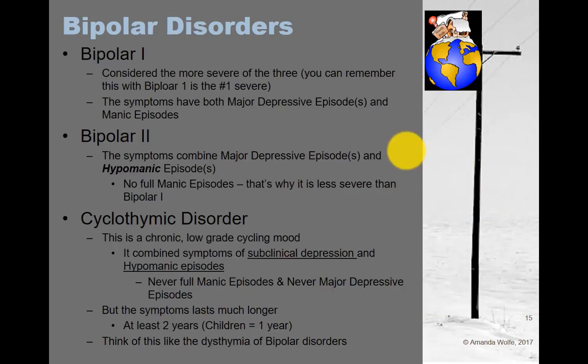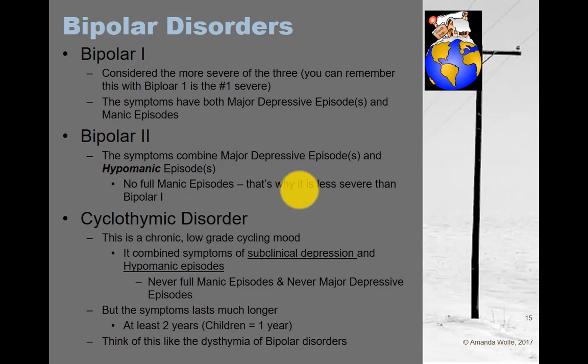Now, if we want to break this down, bipolar 1 is more severe. And I often tell students to remember this as bipolar 1 is the number one severe, right? It's the number one most severe. And how do we know it's the most severe? That's because they have both major depression and full manic episodes. We'll talk more about what a manic episode is in just a second. Bipolar 2 is second place. It's not as severe, right? And that's because you have your major depressive episodes, but you have hypomanic episodes, which are less severe than manic episodes, all right? And then you have your cyclothymic disorder.